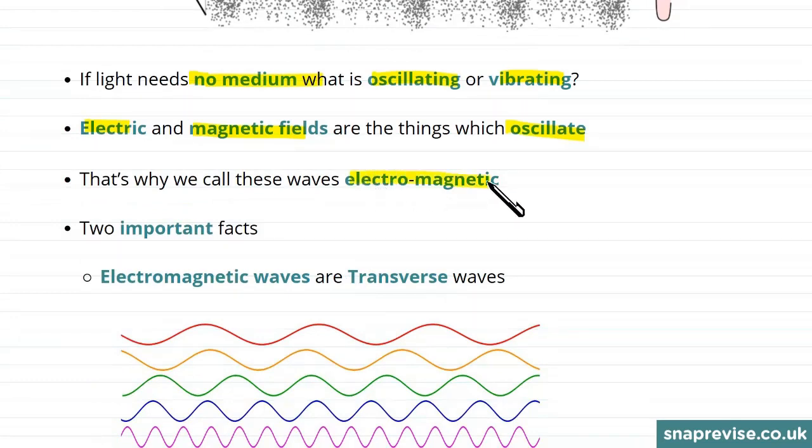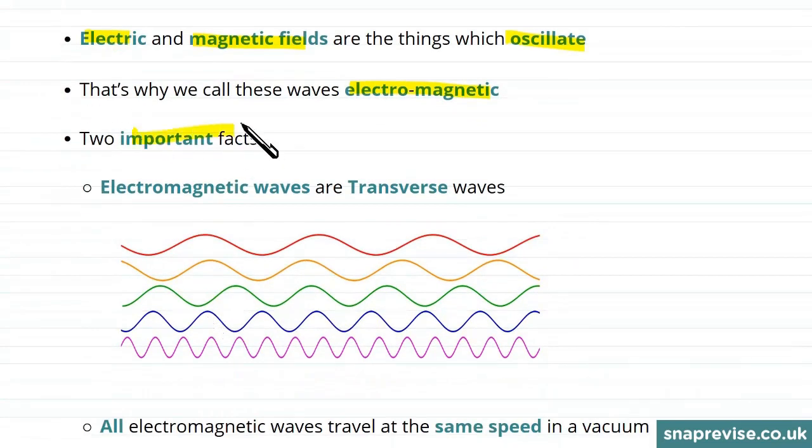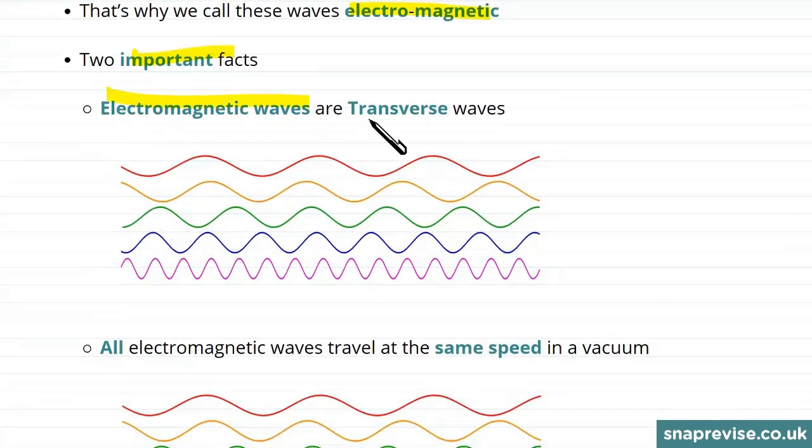There's two important facts to know about electromagnetic waves. First of all, they are transverse waves.